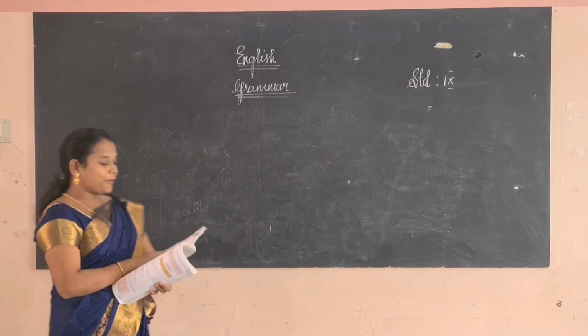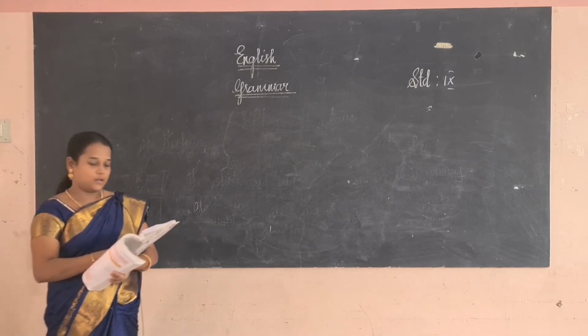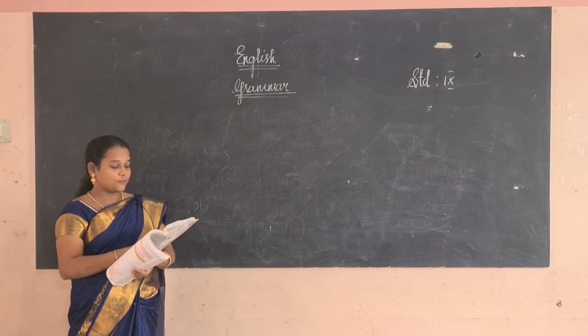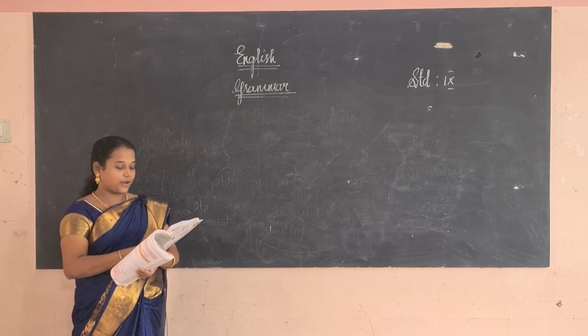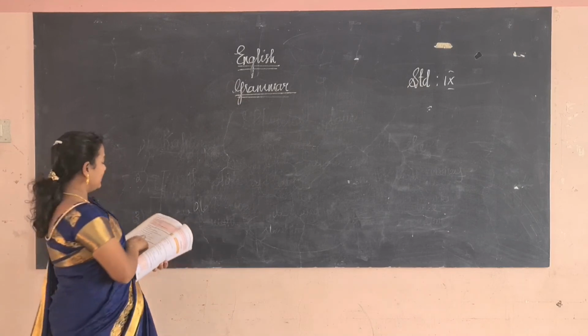Okay, identify the dependent clause or the phrase in the following sentences and underline them. First we will identify. In the first sentence: texting on his phone, the man swerved into the ditch. Texting on his phone, that is a dependent clause.